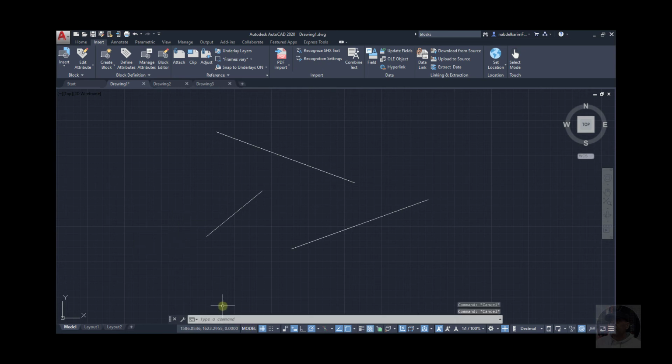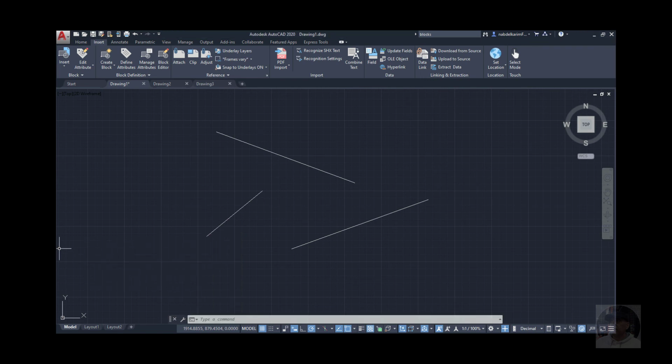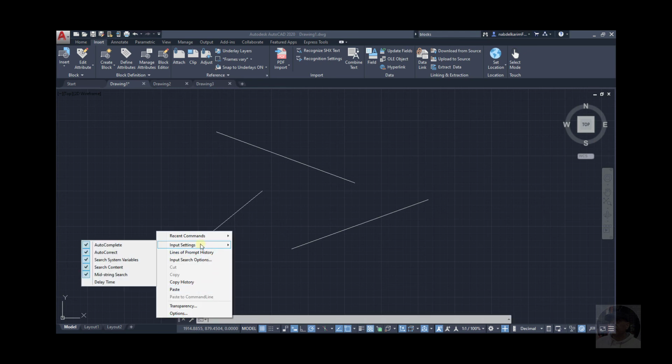But now I have to type the whole command to be able to use this pop-up. So let's just go back to input settings and turn it on again. Okay, one more time. The input from the dynamic input or from the command line. Remember, this is called the command line. Right click, input settings, autocomplete, turn it on or off.